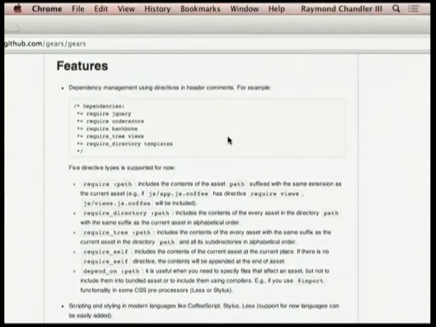The way it works is you declare a manifest file. In a manifest file, you add these require statements. You'll notice there's no extension on these files, because Gears looks at the extension to figure out how to compile it and what to compile it to. If it's got a JS extension, that's just plain JavaScript, and I'll just hand that on to the browser. But if it's written in CoffeeScript, let me compile it to JavaScript, and then I'll pass that on to the browser. You can actually chain them together.